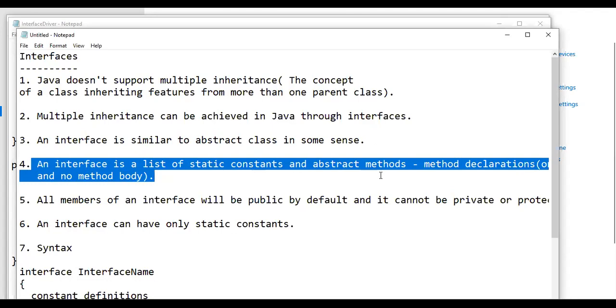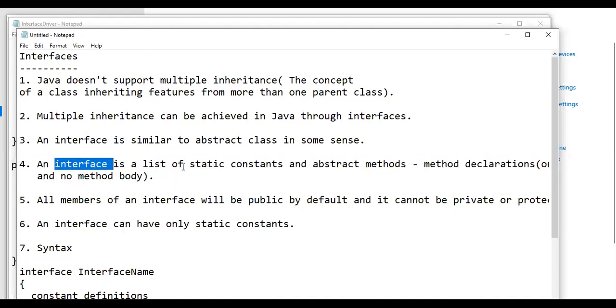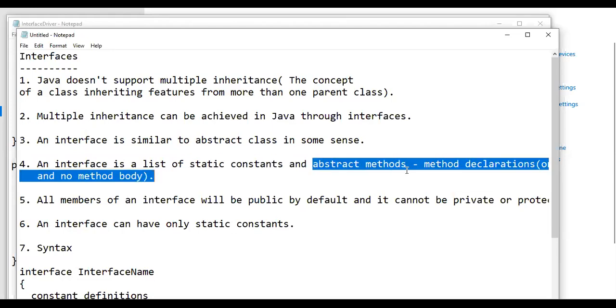An interface is similar to a class, but we won't call it a class, rather we will call it an interface. And what does this interface contain? It can contain only static constants. It cannot have any instance variable. Please note, it cannot have any instance variable. It can have only static constants, and it can have only abstract methods.